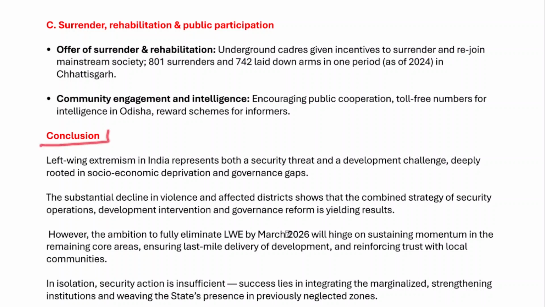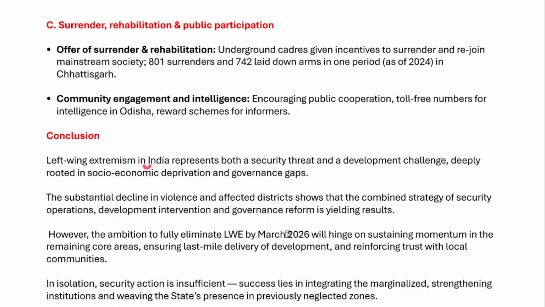And in the conclusion of this answer, you need to write a very brief and impactful conclusion. So we have understood the problems of left-wing extremism and the measures being launched by the government to deal with it. However, the problem of left-wing extremism is deeply rooted in existing socio-economic deprivation and governance gaps.